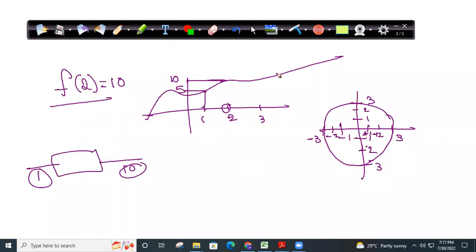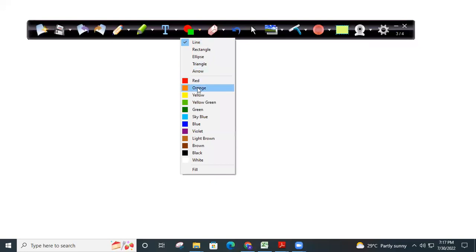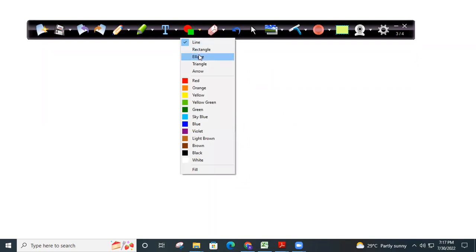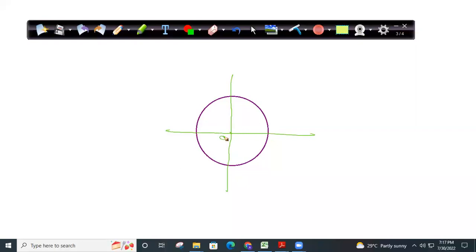Now come back to this. Suppose I'm drawing this circle neatly again on the screen, so that you might have more interest. This is 0, this is 1, this is 2, this is 3, this is -1, -2, -3.